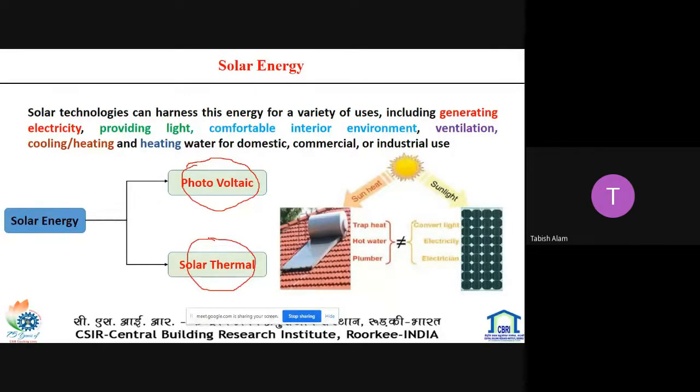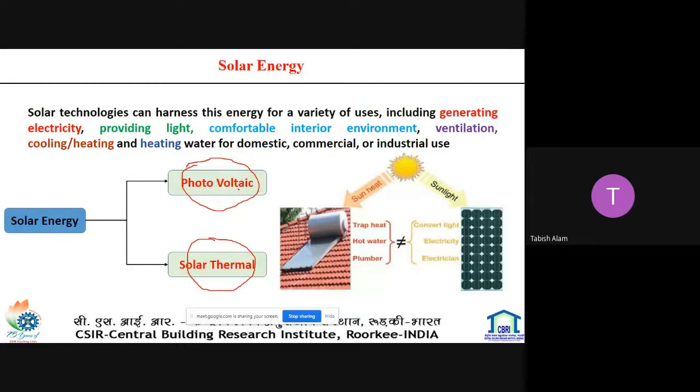Solar thermal has its own advantage, because by using solar energy we can produce heating and cooling. We can use the heat for different heat processes. But the major difference is that the efficiency of a photovoltaic cell is very limited, around 20 up to 25%. The efficiency of the solar thermal system is quite high in comparison to the PV cell.